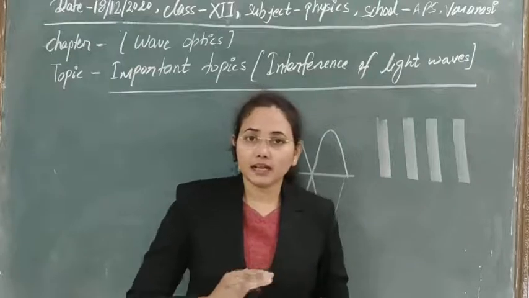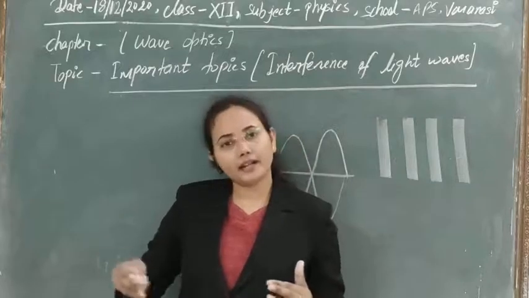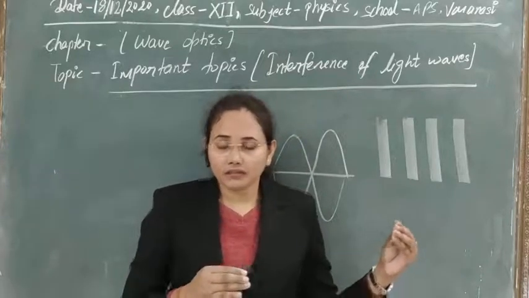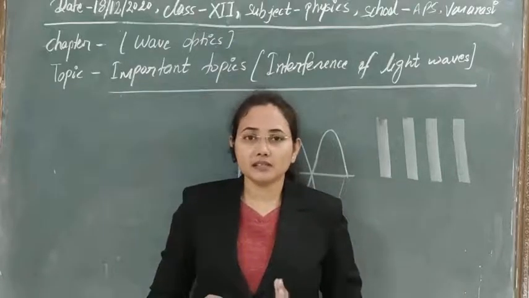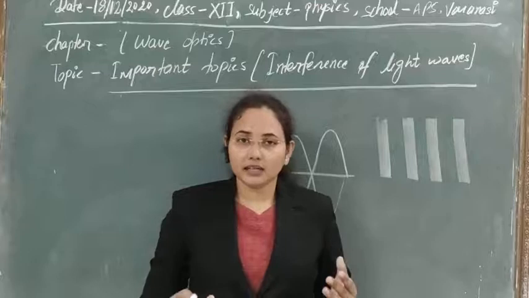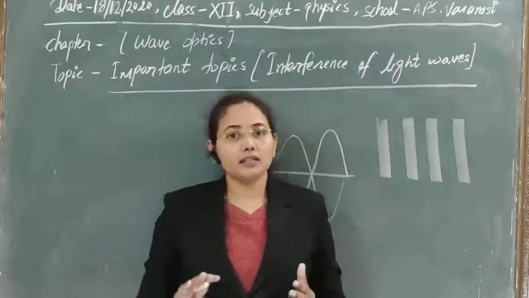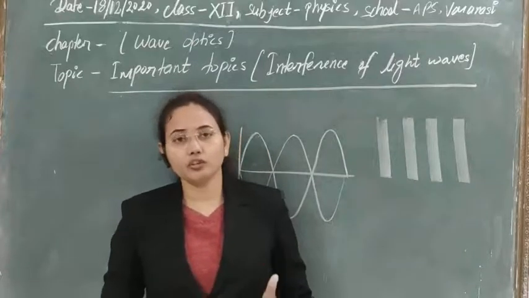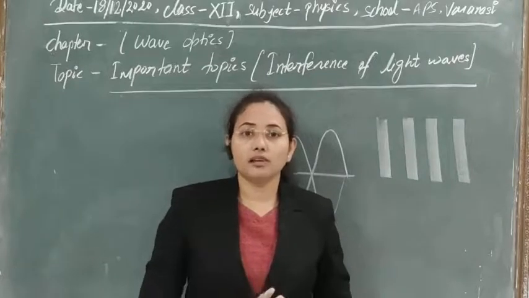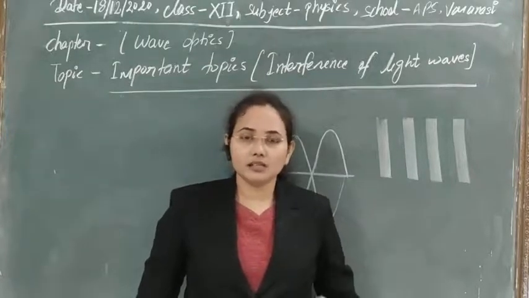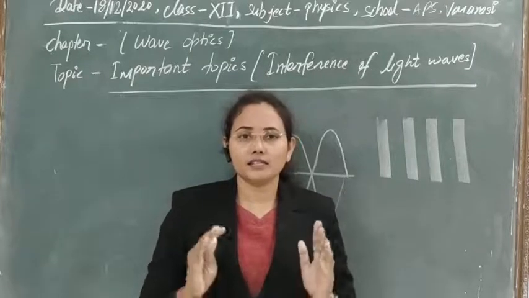If it is maintained over a long space, meaning the wave can travel a long distance while maintaining its phase, that coherency is known as spatial coherence. And if both temporal and spatial coherence are present, that is very good, and in that case we get well defined, sustainable interference.